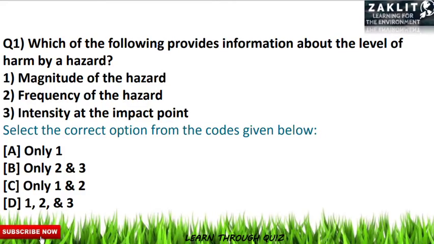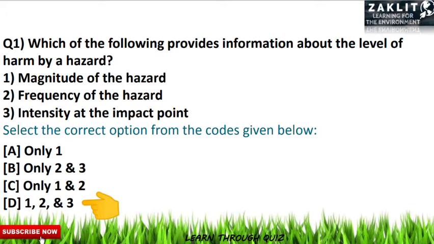The first question was, which of the following provides information about the level of harm by a hazard? Three options were given: magnitude of the hazard, frequency of the hazard and intensity at the impact point. Here the correct option will be option D. All these three provide information about the level of harm by a hazard. So we'll know one by one.